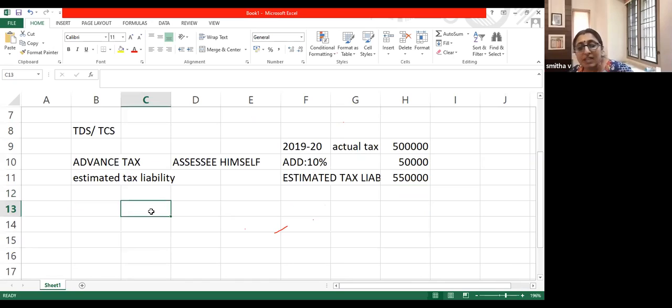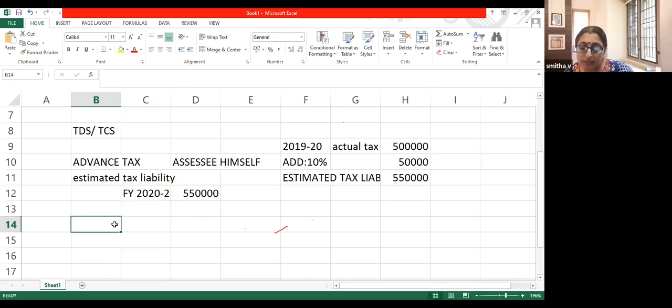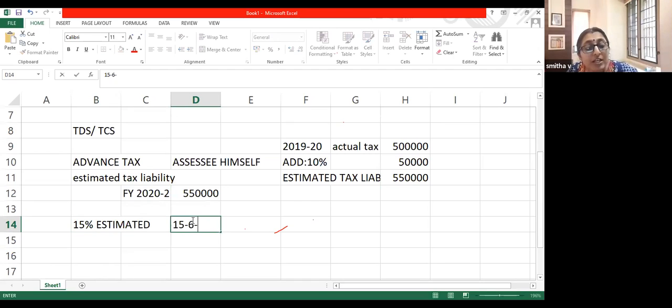Now, once I get the estimated tax liability, this is my estimated tax liability for financial year 2020-21: 5,50,000. This is my total tax which I have to pay. Of this, 15% of the estimated tax liability you have to pay on or before 15th June of the financial year.